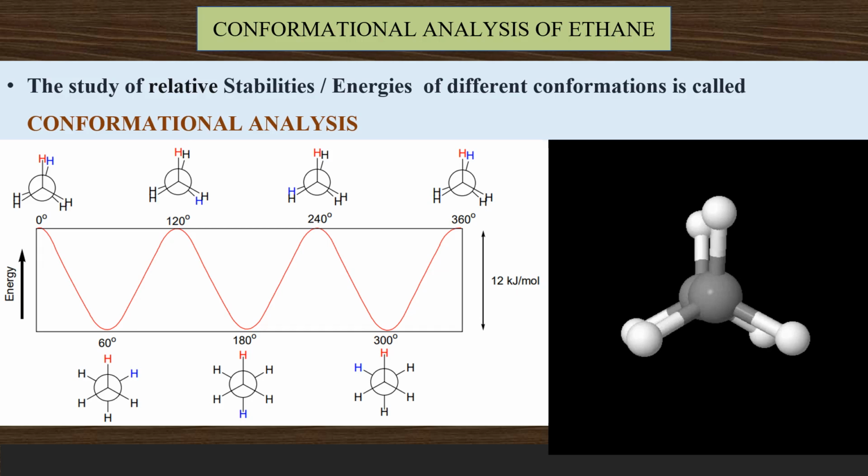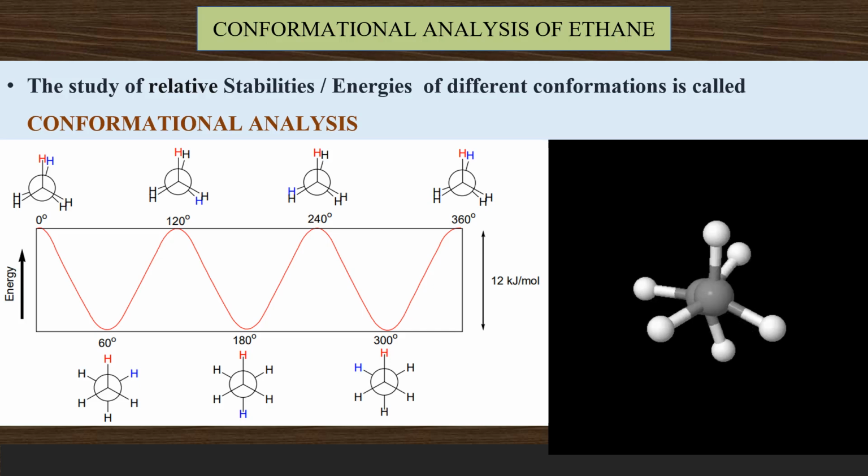Now let us do it once again, and you can observe it still closely. There is a complete 360-degree rotation I am doing. While I am doing a 360-degree rotation, you have seen 3 times we get the eclipsed and 3 times we get staggered, and that is what you are watching now.